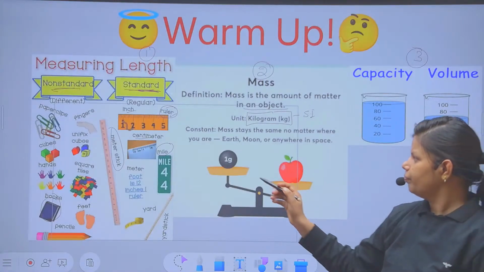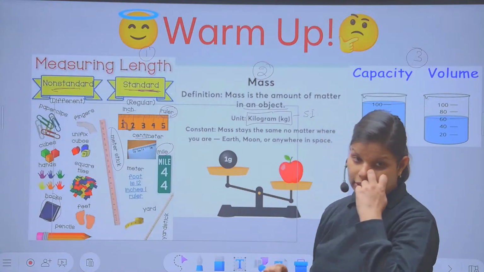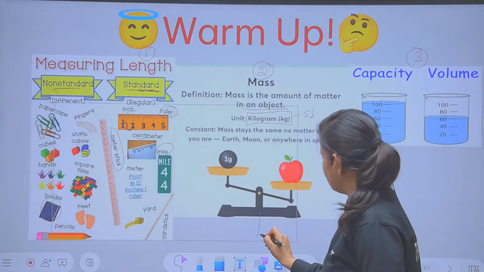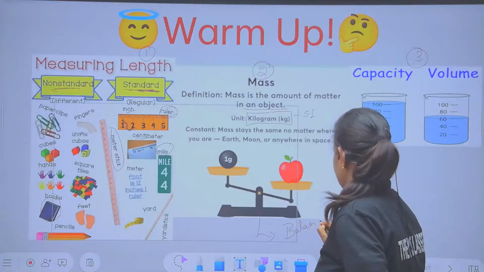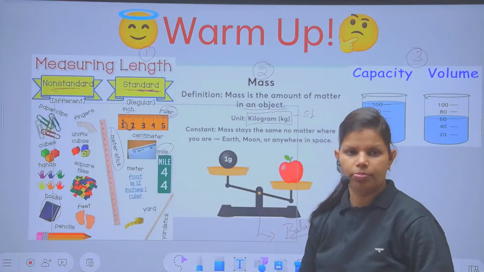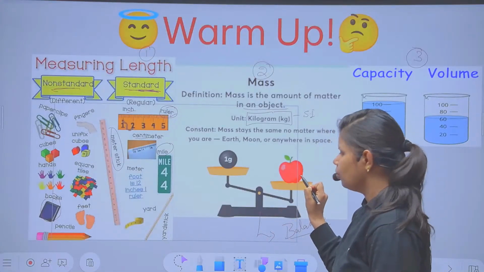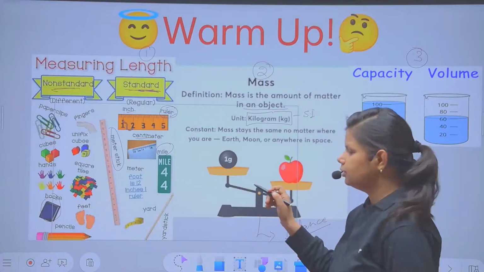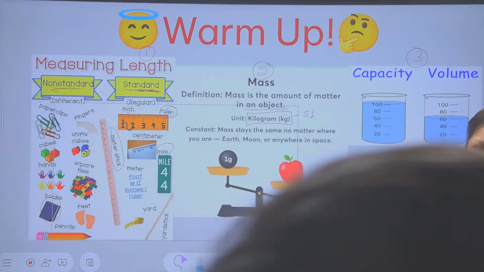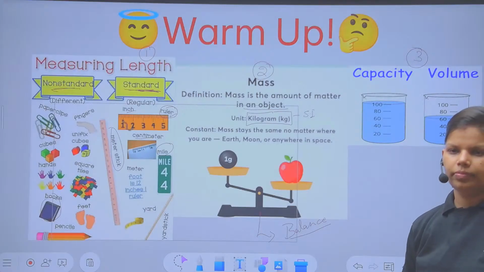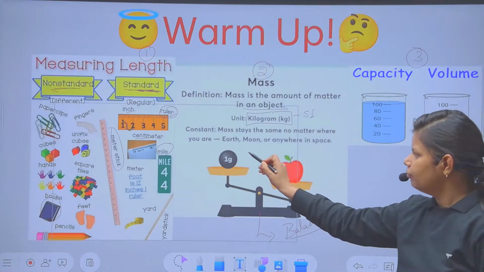Now, here you can see two objects. This is called your balance, which is used to measure the weight of an object. Here one apple is kept, and on the other side you will find 1 gram is kept.